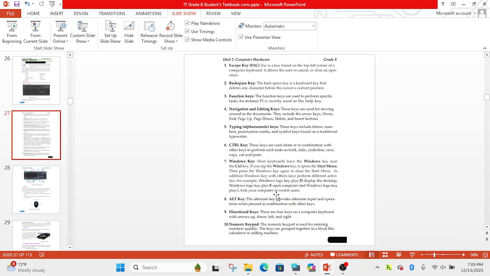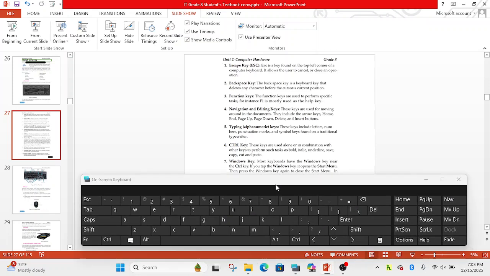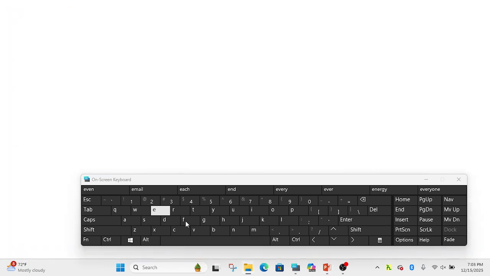When you press Window plus the letter D, it displays the desktop. Window plus the letter E helps you to open Windows Explorer. At the same time, pressing with E, it displays Explorer.